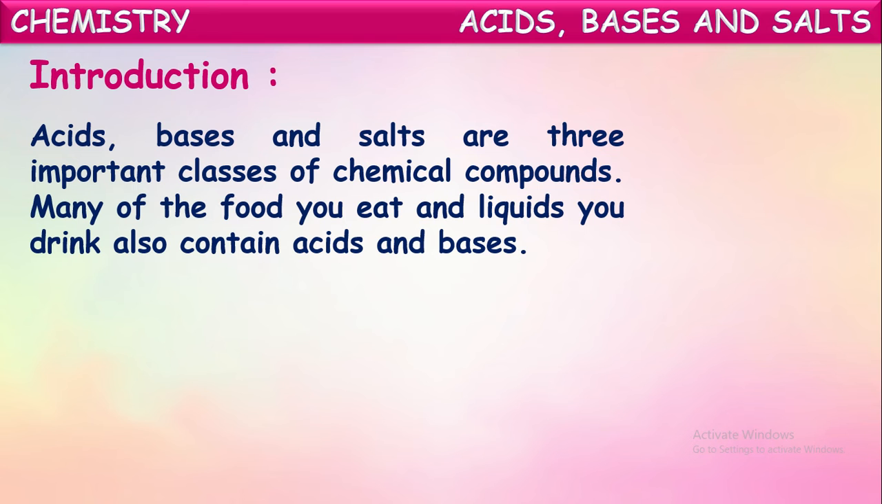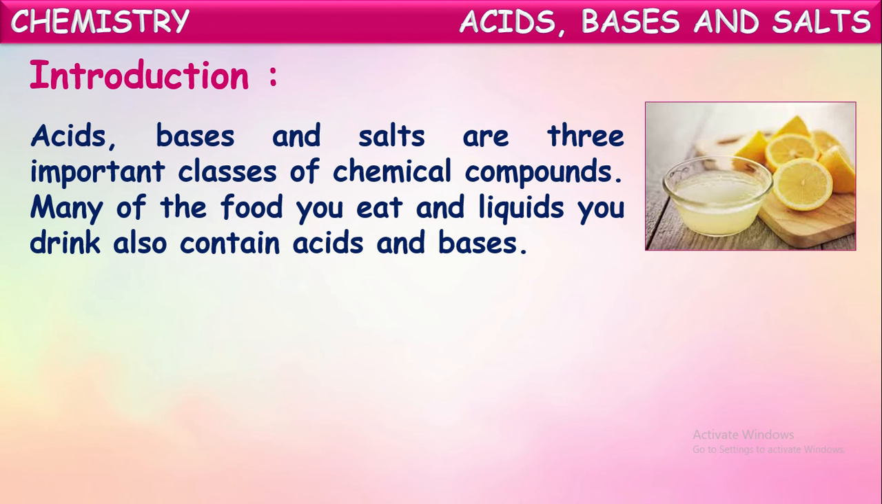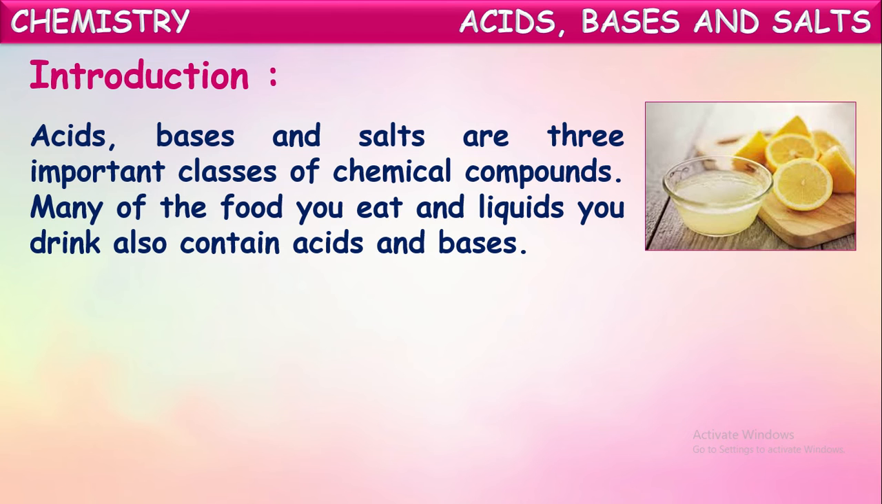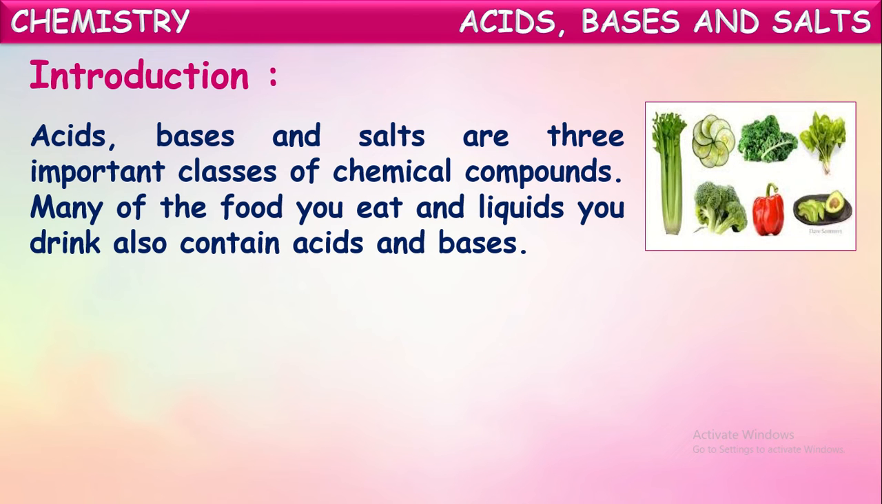Acids, bases and salts are three important classes of chemical compounds. Many of the foods you eat and the liquids you drink also contain acids and bases, even salts. Yes, we may know or not know the substances which we are eating and observing daily in our daily life, they may contain these acids, bases, or salts in them. Some food items which we eat, like lemon juice and some vegetables, contain certain acids or bases in them.